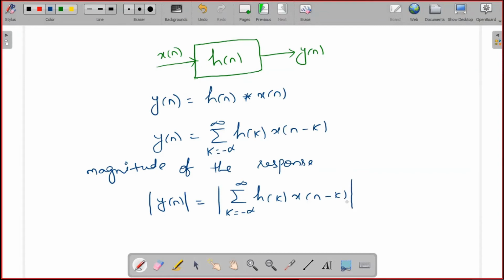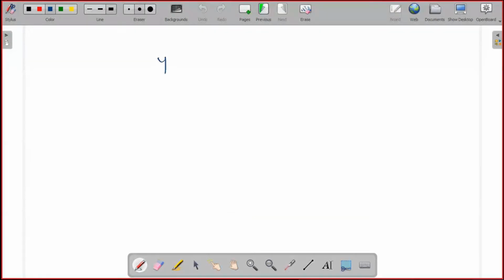But from the summation properties we know that the magnitude of the sum of terms is less than or equal to the sum of magnitudes. That is, mod y of n is less than or equal to summation k from minus infinity to plus infinity mod h of k times mod x of n minus k.